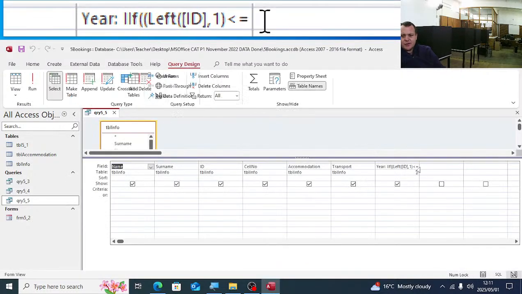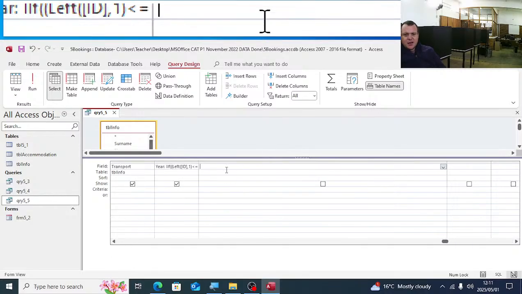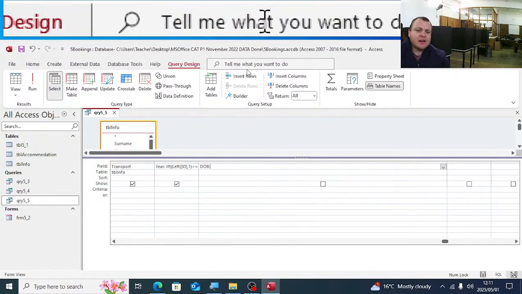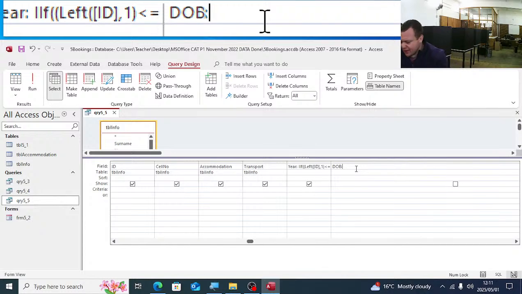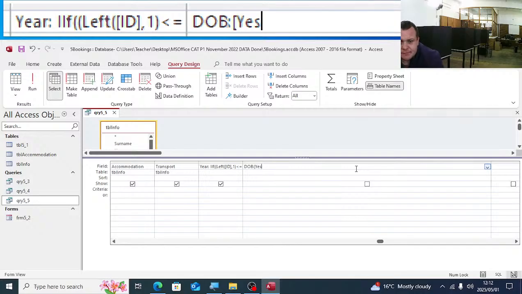So what we need to do here is, we need to have a new field. We're going to use the text functions. We're going to call this field DOB. Now in the exam, this is not negotiable. I said to you, if you do not know what to do, you can still get a mark for the field name. But it's important that you type in the DOB and any field that you have there in square brackets. So let's say, for instance, I know I should have used the year field, so I'll have it there just here in square brackets. Okay?